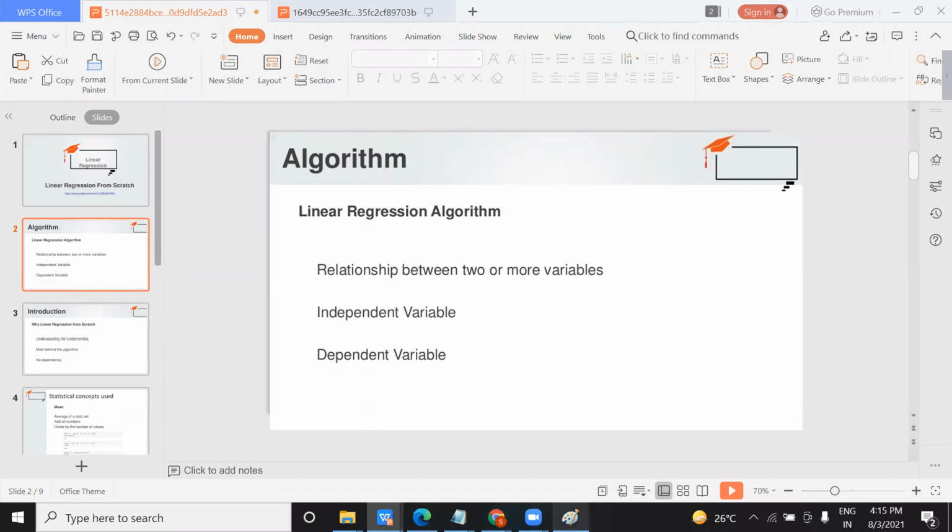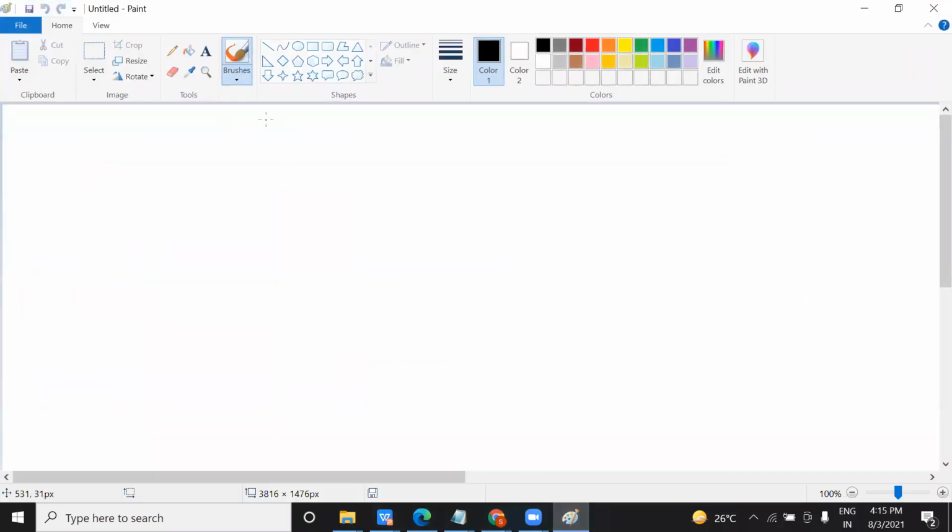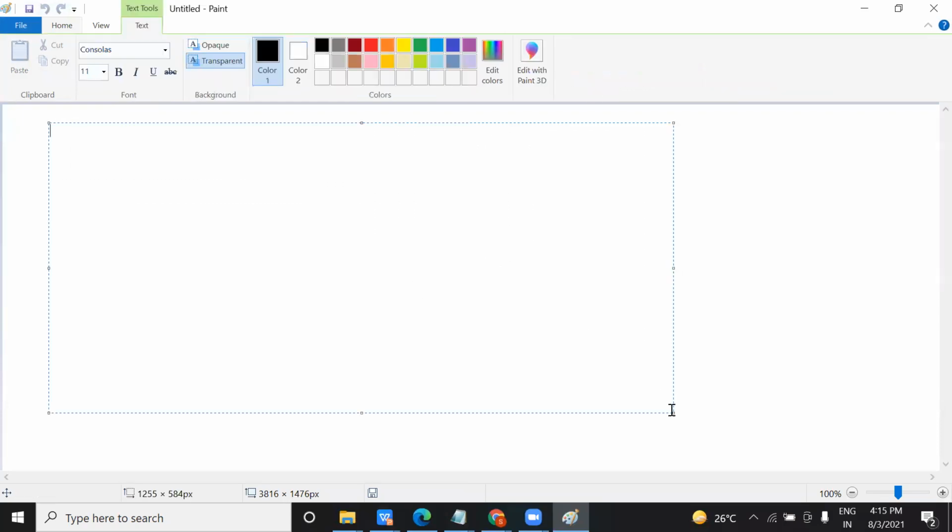Before coming into that, I wanted to tell you the classification of algorithms first. There are mainly two. The first is your supervised algorithm, and the second is your unsupervised. What do you mean by unsupervised and supervised? Let me explain to you.